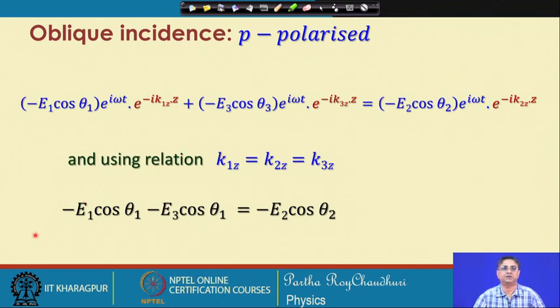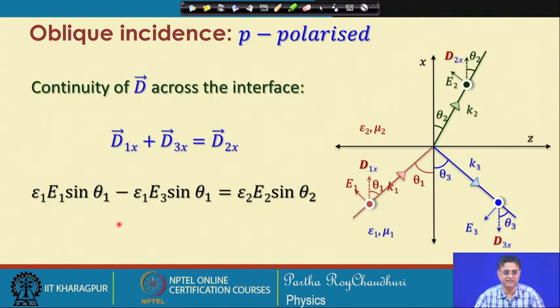Then we end up with a reduced form of this continuity equation, that minus E 1 cosine theta 1, which gives the expression for the electric field for the incident wave and reflected wave, will be equal to the electric field component of the transmitted wave.